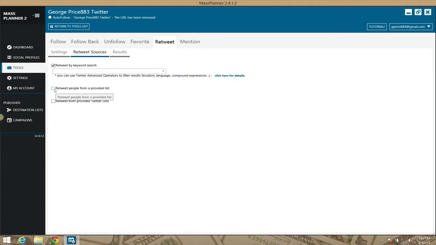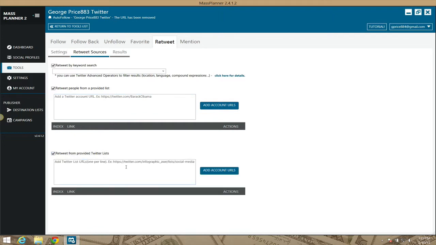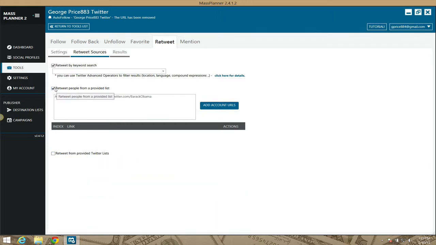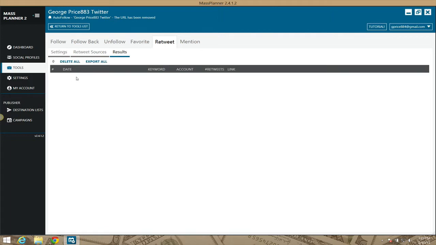You can retweet people from a list, all right? So once again, like I told you, this will be retweeting people from, like, Barack Obama's list of people, his list of friends. It's going to retweet from them. You can retweet from Twitter lists, so if Barack Obama has a list of people that he's tweeting from, then you can retweet from there. Untick these.